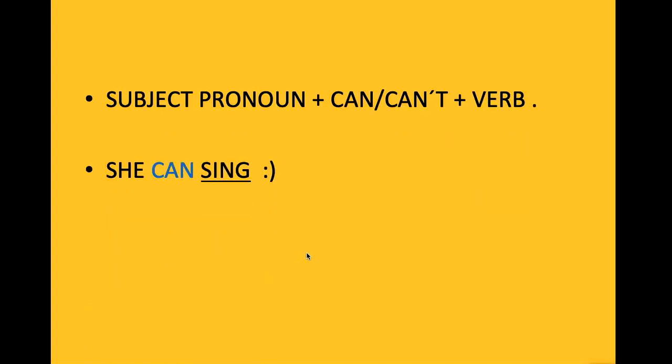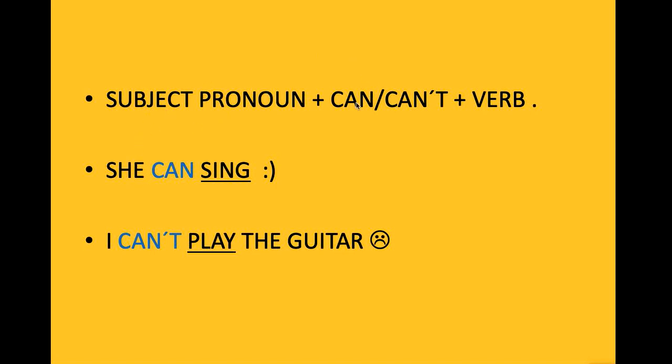Remember that when we use can or can't, we need the subject pronoun, she, then can, and then the verb. She can sing. Or the negative, instead of can, we're using can't. I can't play the guitar. The pronunciation is can, can't. This one is a bit longer.